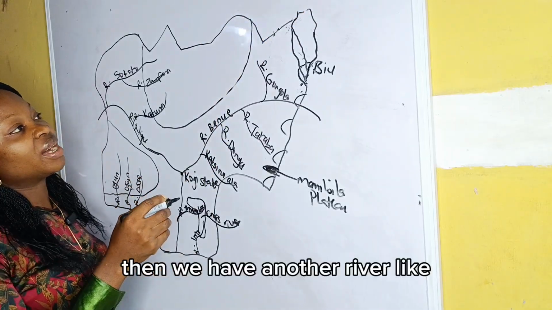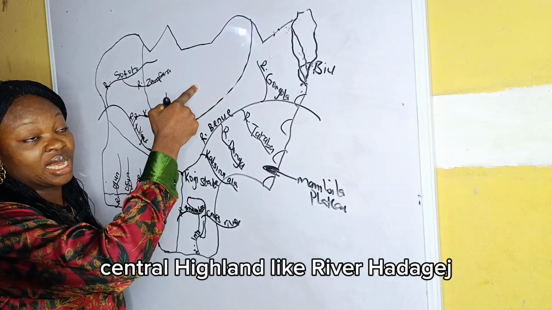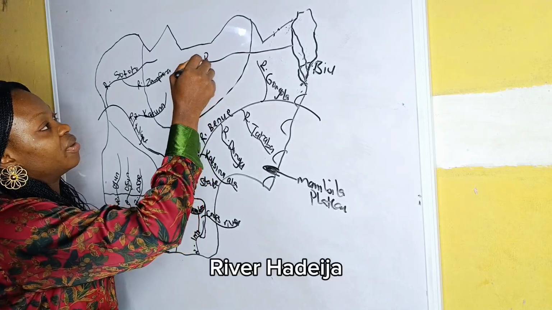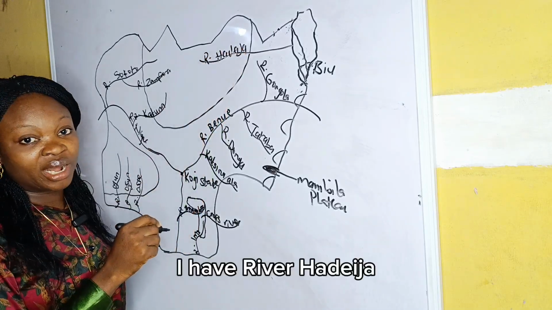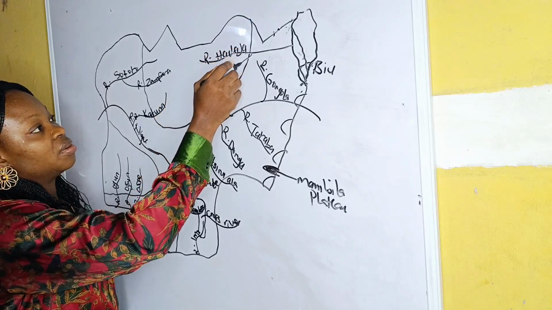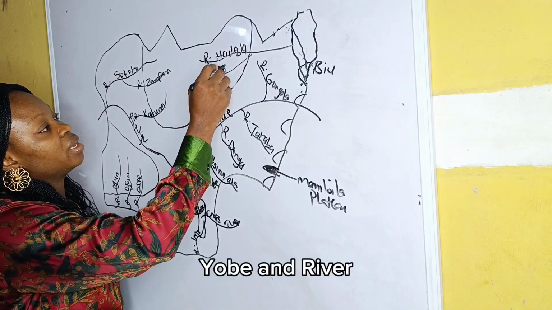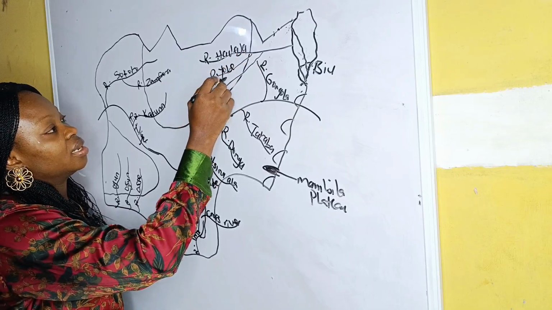Then we have other rivers that get their source from the North Central Highland, like River Hadejia, River Yobe, and River Ghana.